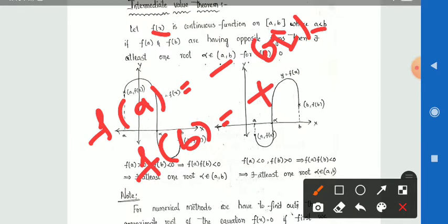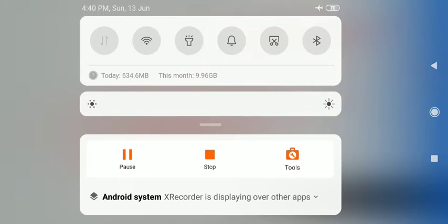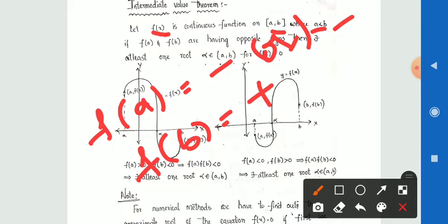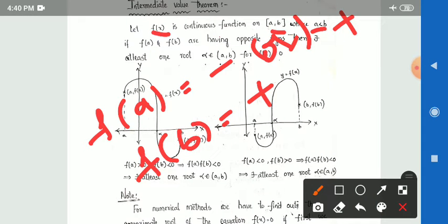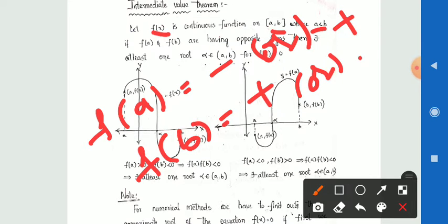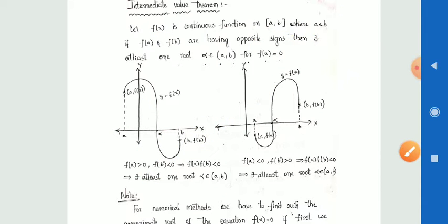These are called opposite signs. Then there exists at least one root. By the intermediate value theorem, we get at least one root alpha, belonging to the open interval (a, b), for f(x) = 0.